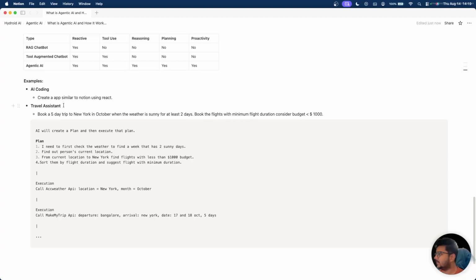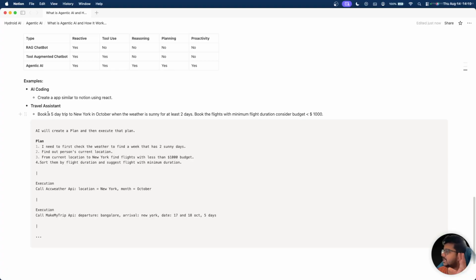There's another example called Travel Assistant. In Travel Assistant, we can say that I want to book a 5-day New York trip in October, and I want it to be sunny for at least 2 days of the 5-day trip, and the flight budget should be less than $1,000.